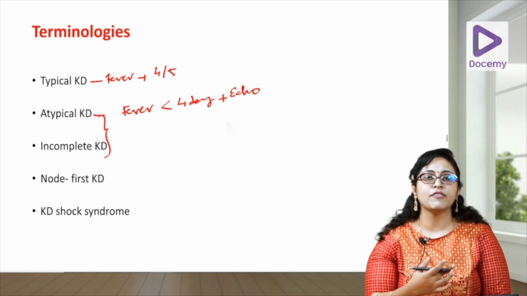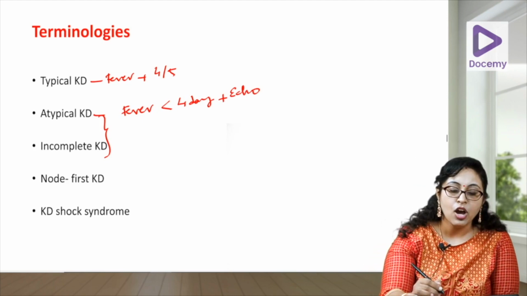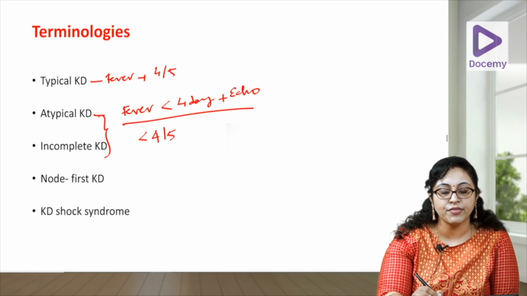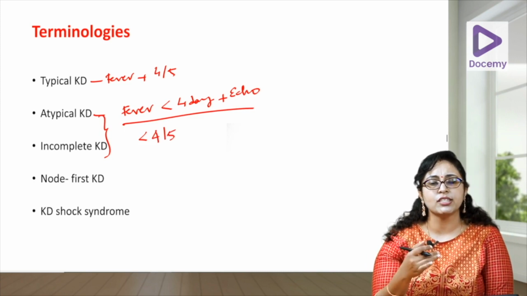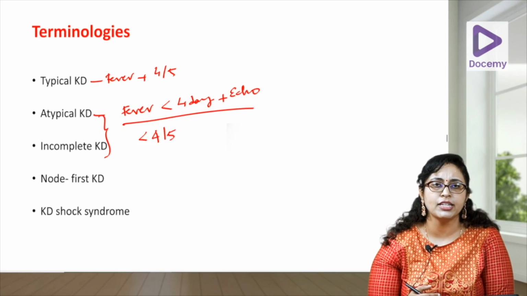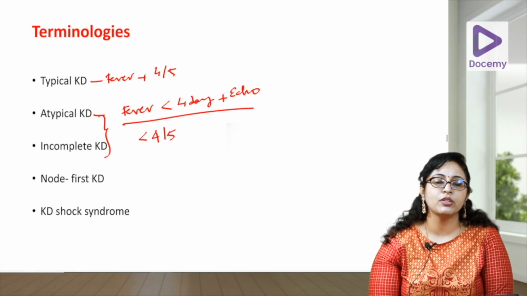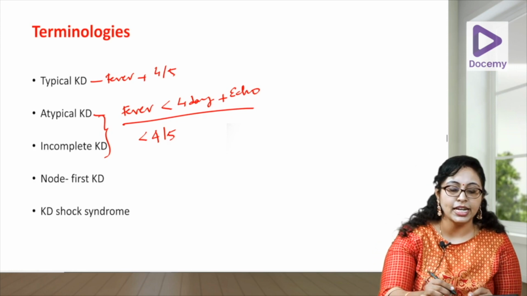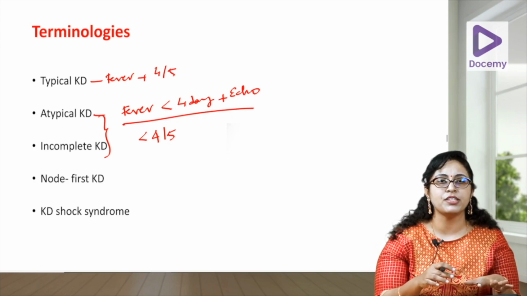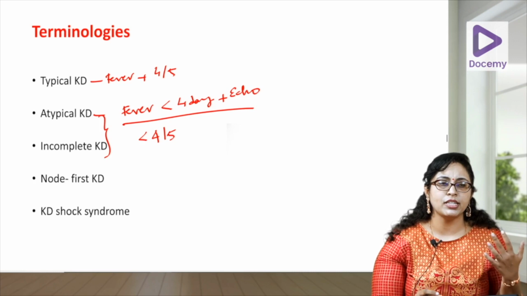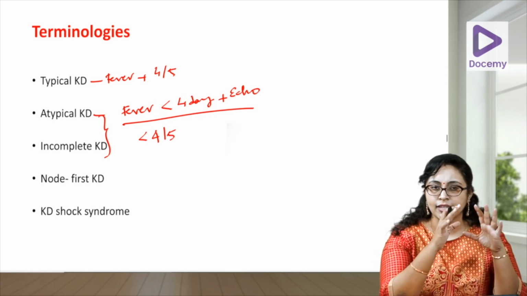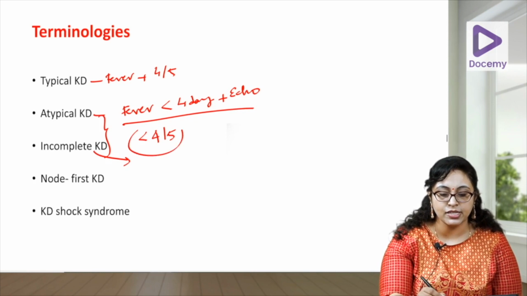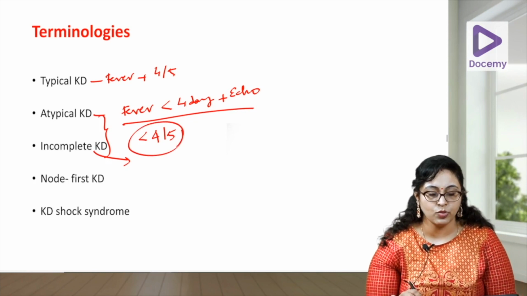If echo findings of aneurysm are there, you can diagnose as KD, or if there are less than 4 criteria out of 5, only 3 or less than 3 criteria are there, with fever you diagnose it as atypical or incomplete KD. But in the real sense of the word, atypical KD means if there are atypical features like atypical GI involvement, CNS involvement, other systems involved, other than those 5 typical features. Incomplete KD is basically this, if there are less than 4 criteria to meet.